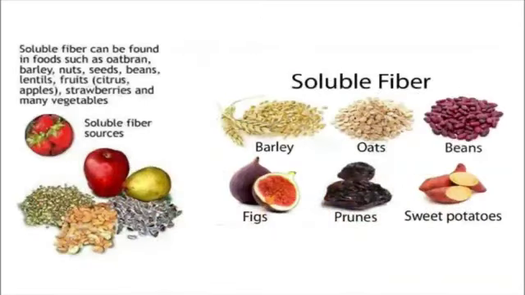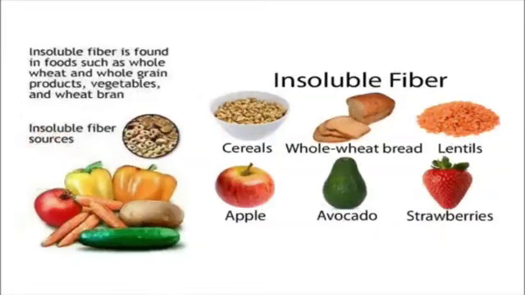Coming to the sources, soluble fiber can be found in foods such as oat bran, barley, nuts, seeds, beans, lentils, fruits, strawberries, etc. Insoluble fibers are found in foods such as whole wheat and whole grain products.